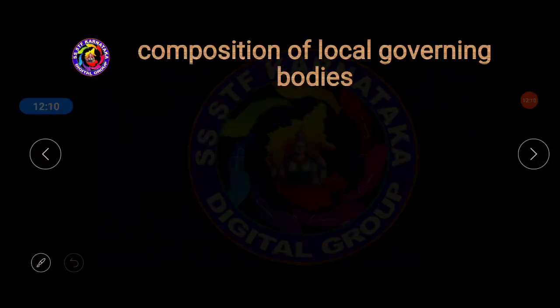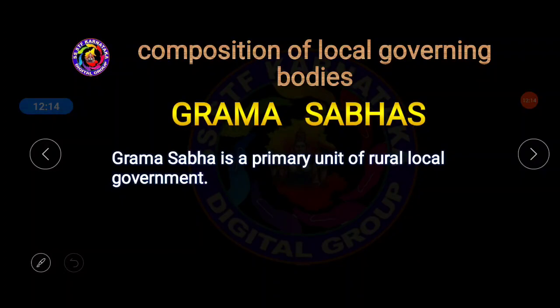Next one, composition of the local governing bodies. First of all, Grama Sabha. This is very important. Now here the real understanding of our local self-government begins. First of all, we should understand what the Grama Sabha is and what it consists of. Grama Sabha is the primary unit of the rural local government. So whenever we identify rural local government, Grama Sabha is very important.